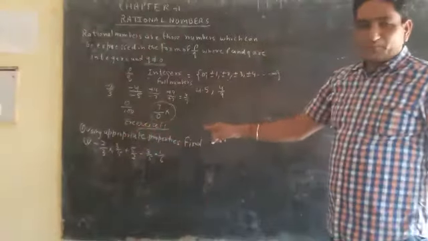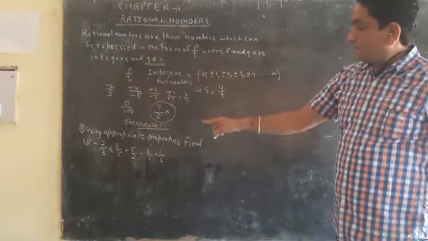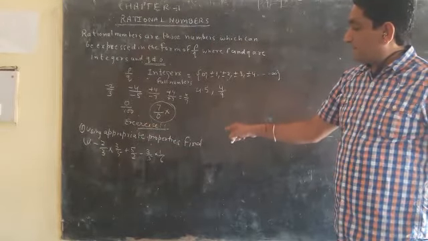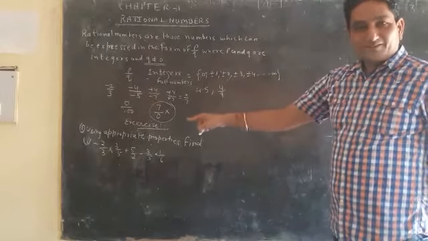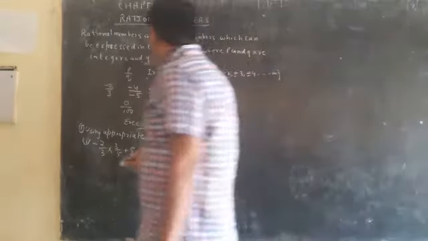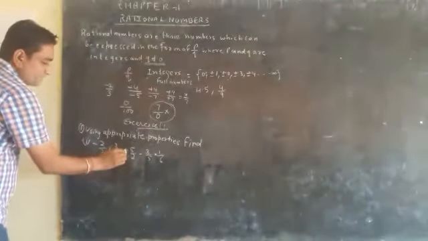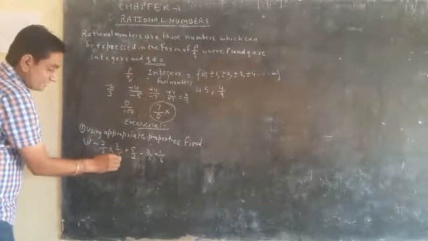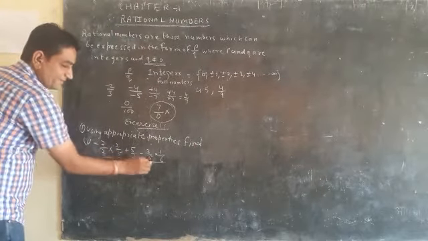So what is the question? Use appropriate properties. It means we have to use the appropriate property and find the value of this expression. So how will we find the value of this expression? There are two signs, plus and minus, here, which are separating these terms.